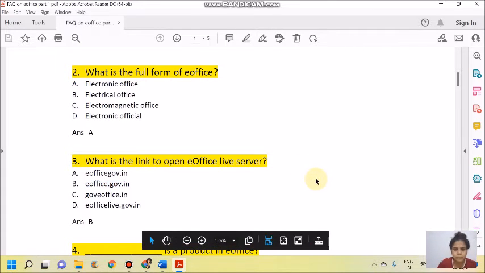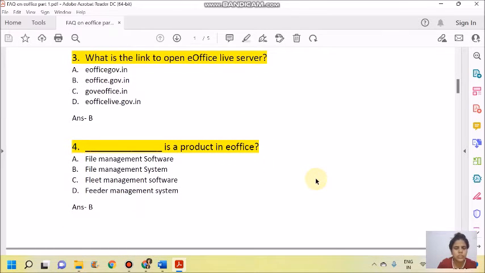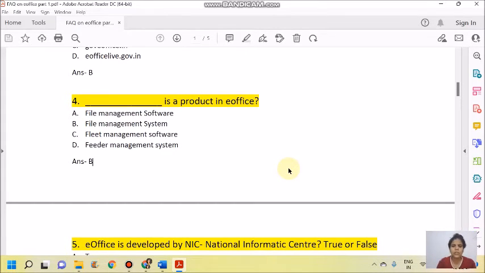Next question is, what is the product in eOffice? It is the file management system. The answer is B, which deals with receipts, movement of files, and diarizing of files. Everything is there in the file management system. You can check my other videos to know more about the file management system.